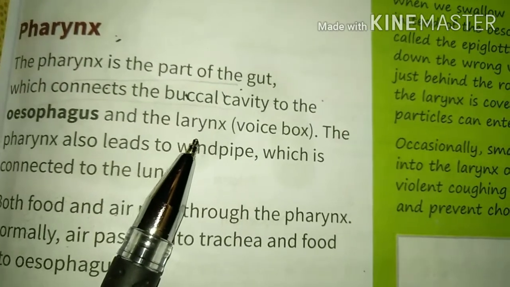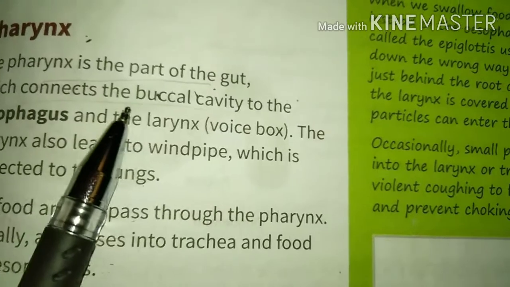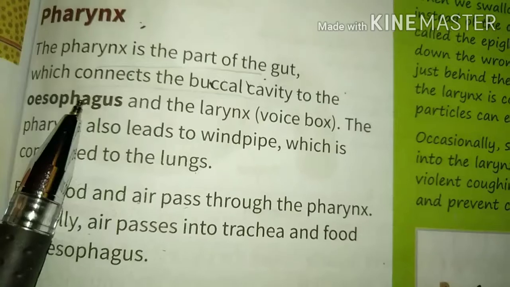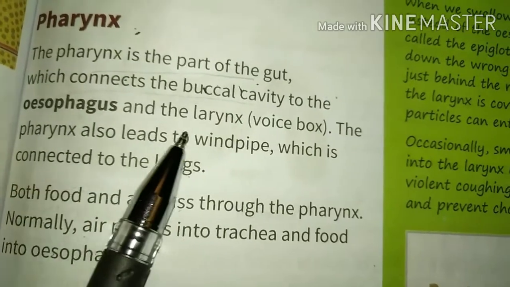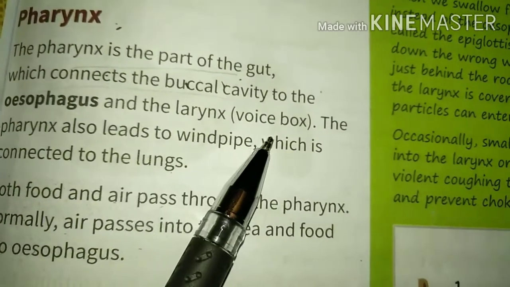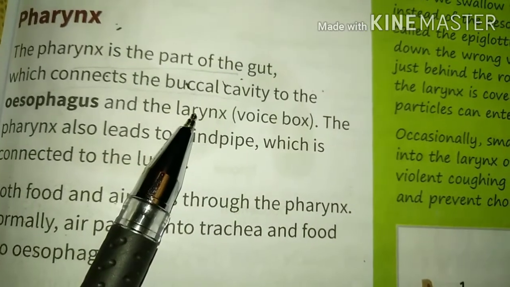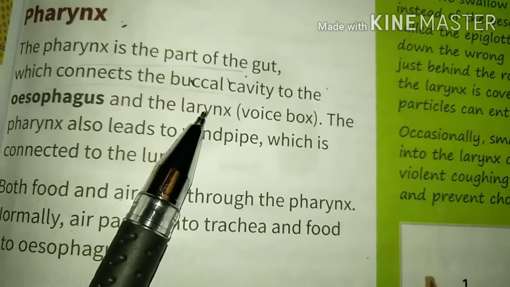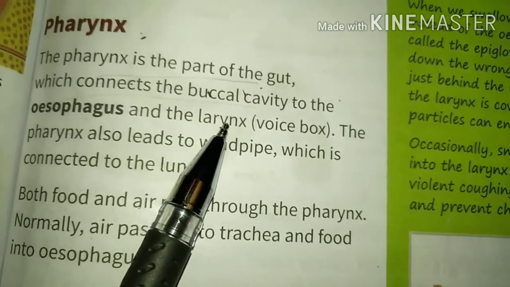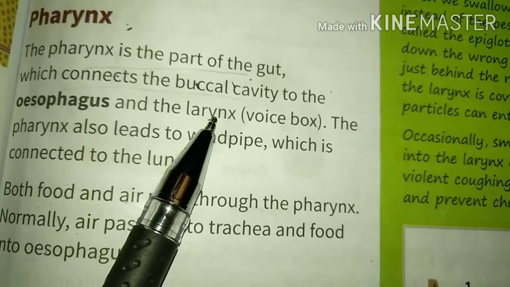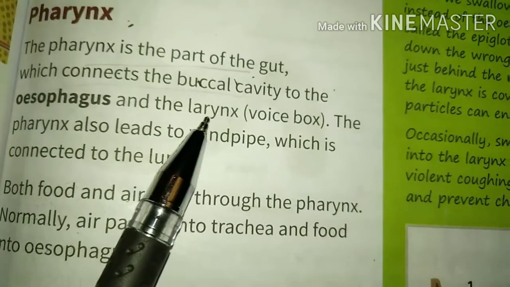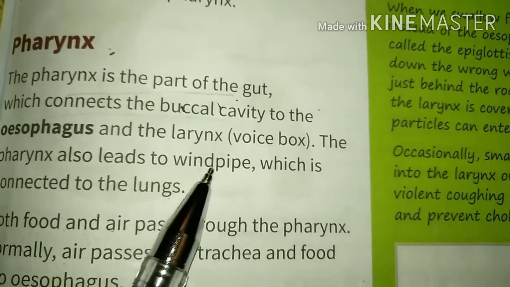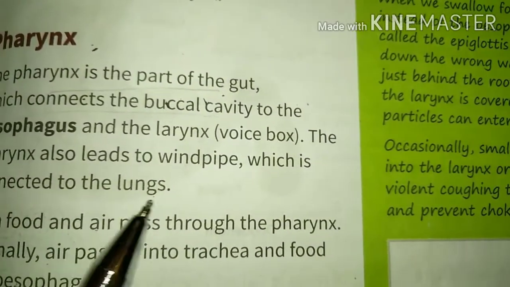So, please remember, it connects the buccal cavity to the esophagus, and esophagus is our food pipe, and the larynx. Larynx is the voice box. Actually, the larynx is connected on the top of the windpipe. So this pharynx connects the buccal cavity to the esophagus and the larynx. The pharynx also leads to the windpipe, which is connected to the lungs.